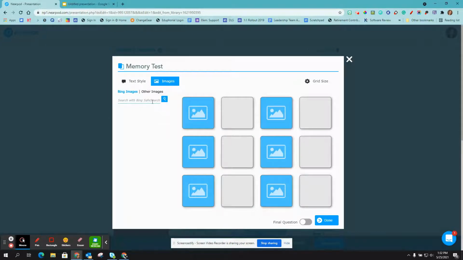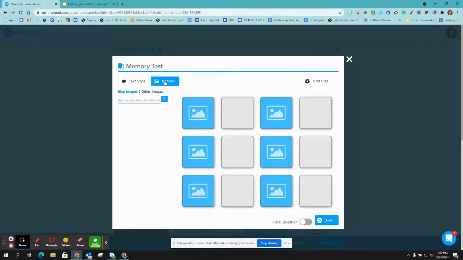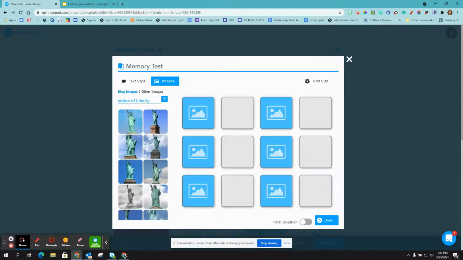And so you can either choose to do text or you can choose to do images. I'm going to go ahead and select images, and then I'm going to search for an image. So the first one I'm going to search for is Statue of Liberty. And then it's just click and drag it in.